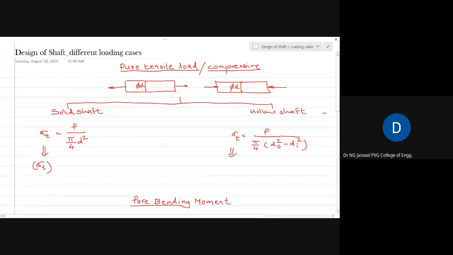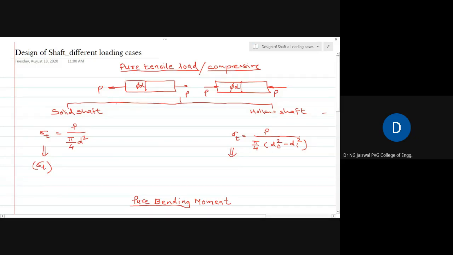Now the figure I have drawn is a simple shaft subjected to tensile load. Let us say the tensile load is P. Or you can consider a case of compressive load. This is compressive load, again P. You can have two cases. Either you may be asked to design a solid shaft or a hollow shaft. In both cases, the equation remains the same.